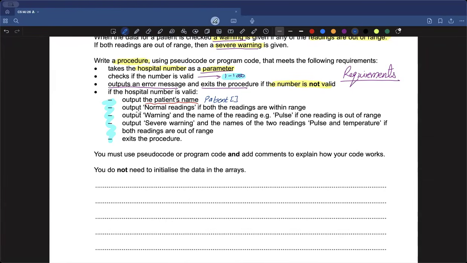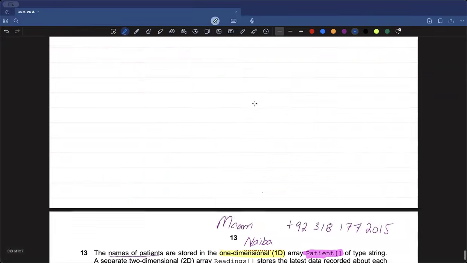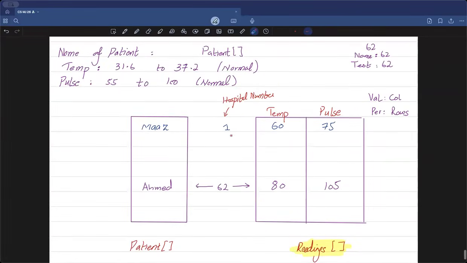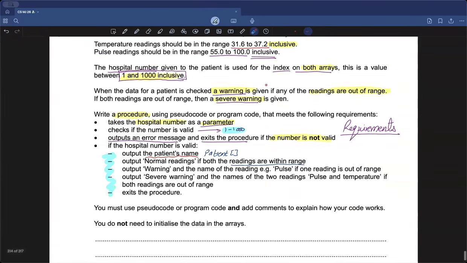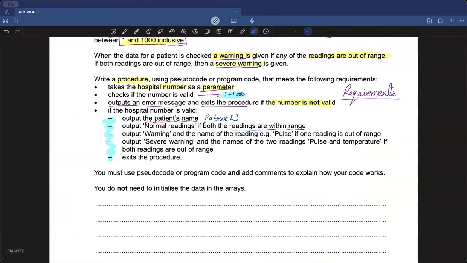Then I'm going to see that if both the readings are within the range, which means that I need to take the value for a specific patient. I need to see whether the temperature is within this range and also whether the pulse is within the range. So for instance, I go up here, and let me access Mars's temperature and pulse values. Is this temperature value of this patient Mars between this relevant range, 31.6 and 37.2? If it is, and at the same time my pulse value is also within the perfect range, then I'll be outputting normal reading. So if both are fine, then I would be outputting normal.